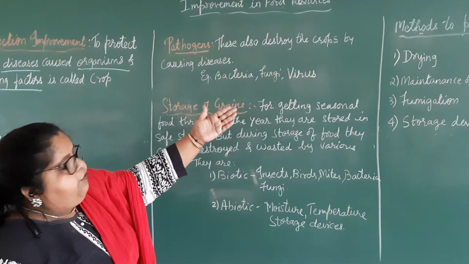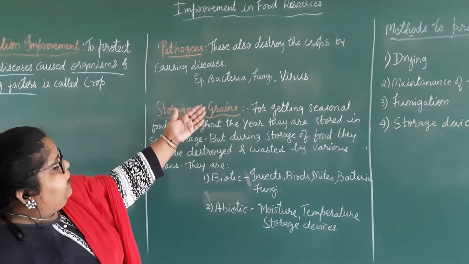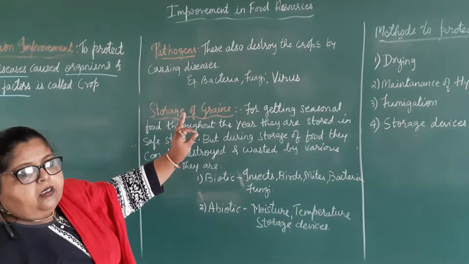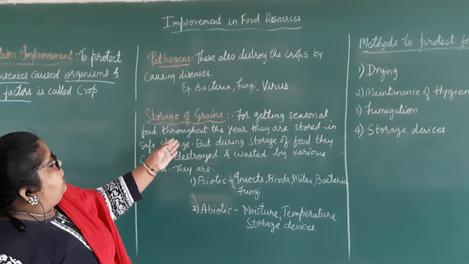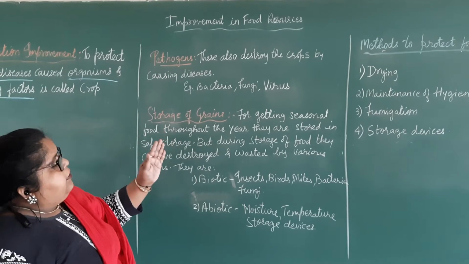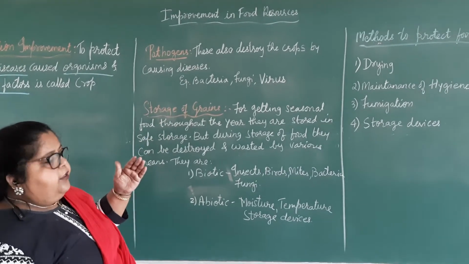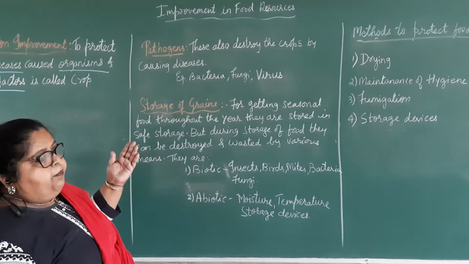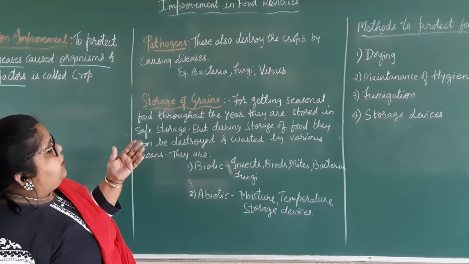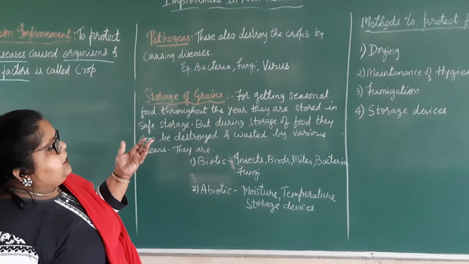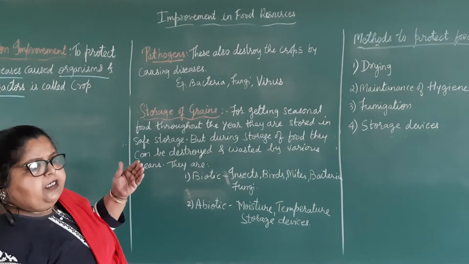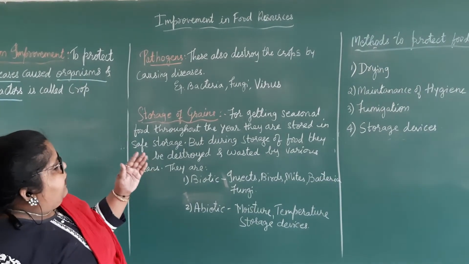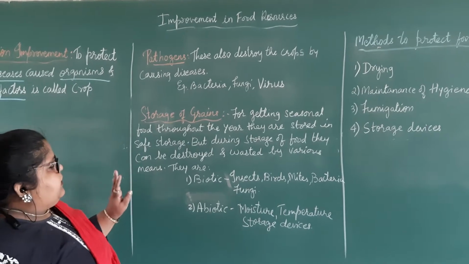Bacteria, fungi and viruses are called pathogens because they cause diseases in plants. So, this also we can avoid by using some methods like fungicides, okay, some chemicals which kill those bacteria, fungi and viruses.